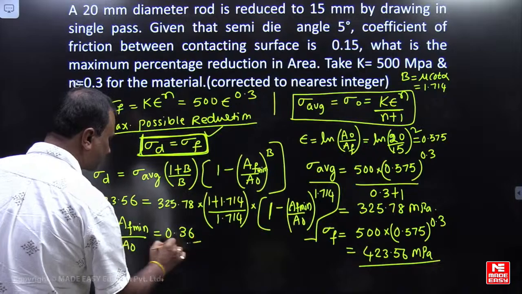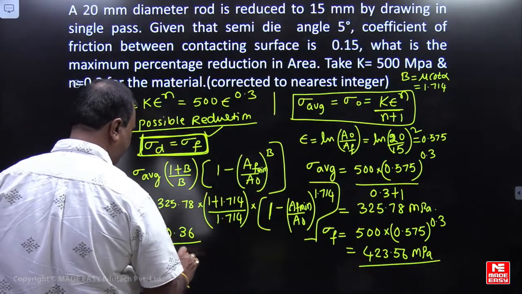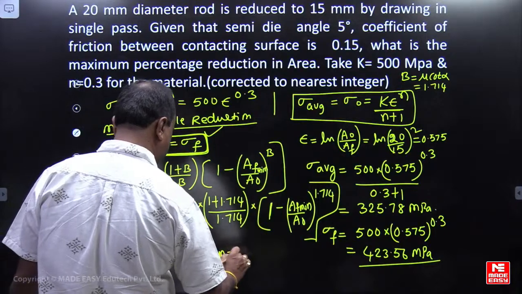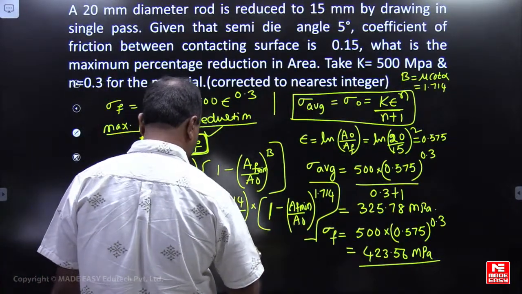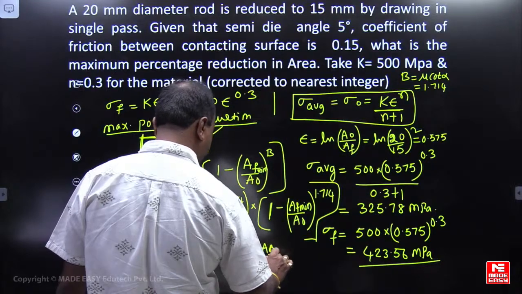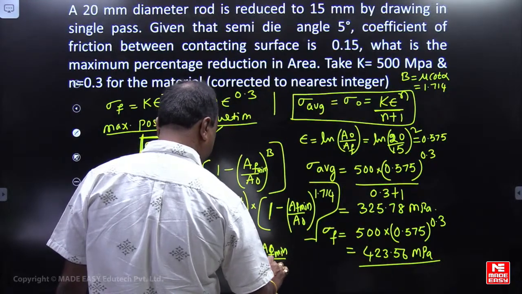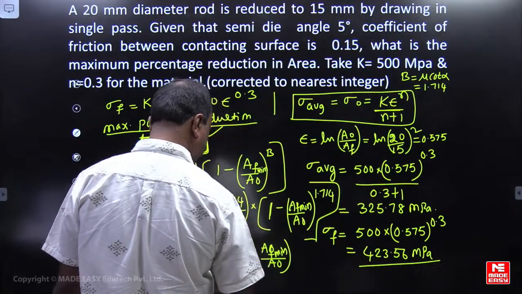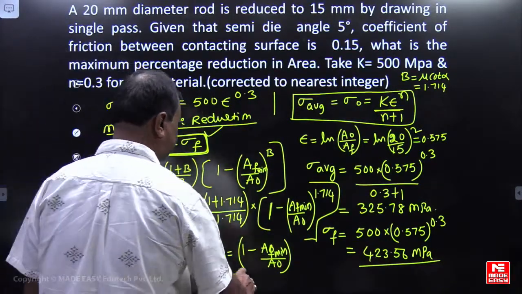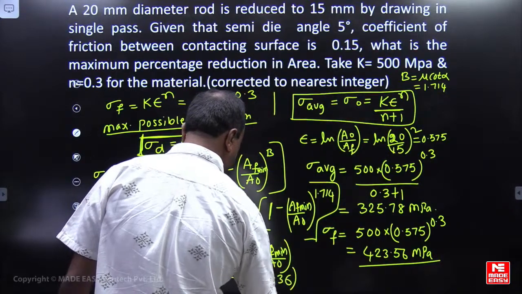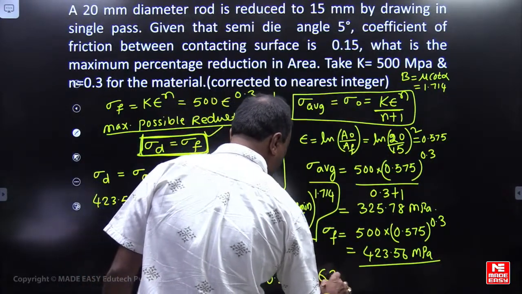So the percentage reduction is 1 minus AF minimum by A naught. Around you are getting 63%.